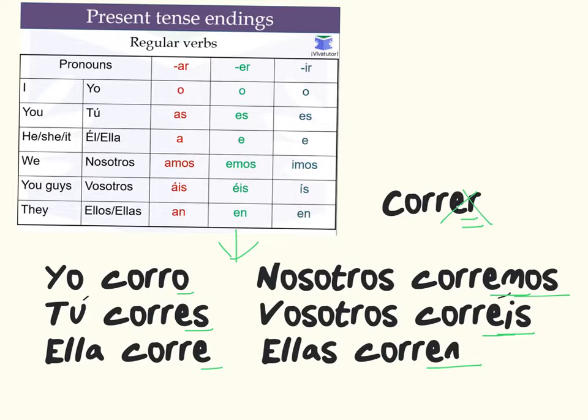Correr is an ER verb because it ends with ER. So instead of the red AR verb endings, I would use the ER endings. So most of them are the same, or some of them are very similar, but instead of A's, I get E's. So tú corres with an ES, or ella corre. In our class, we rarely use the vosotros, so you don't have to memorize that one.